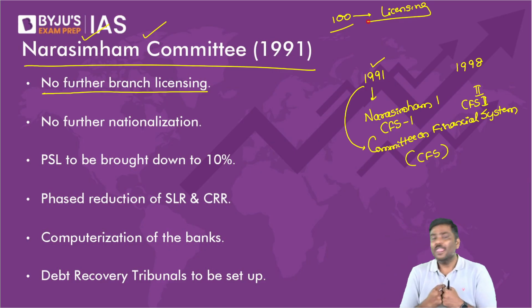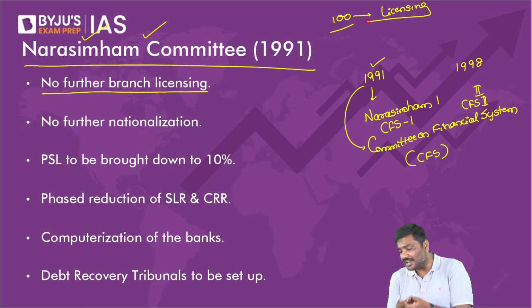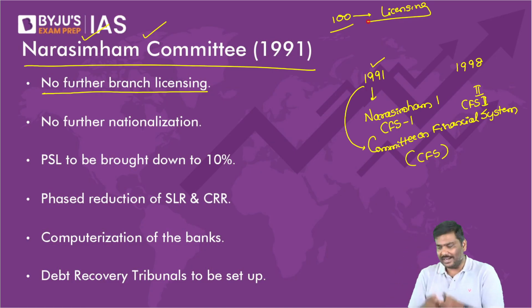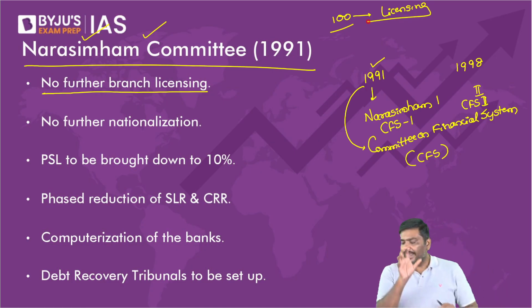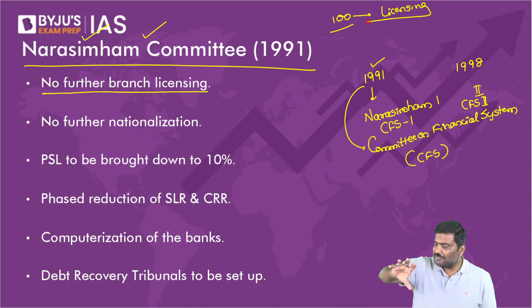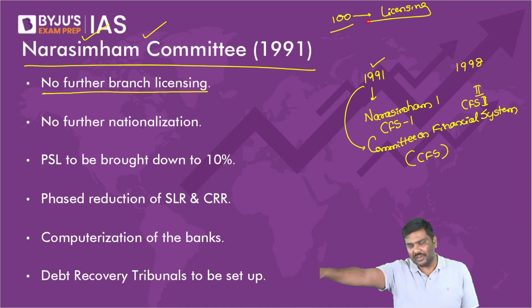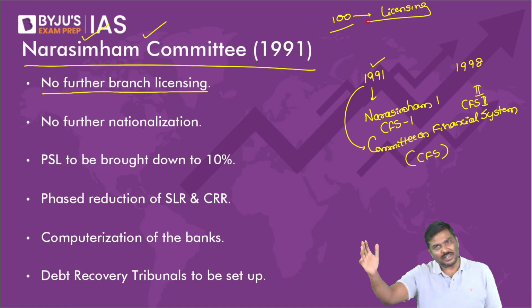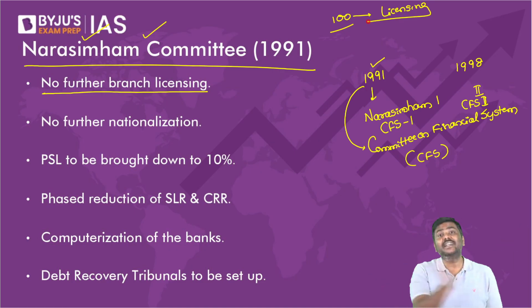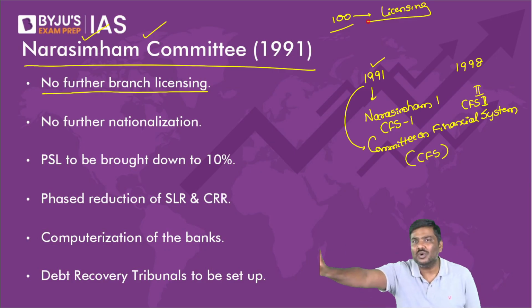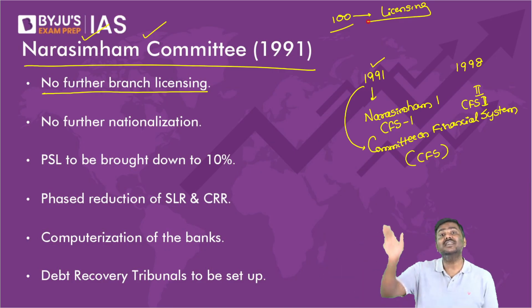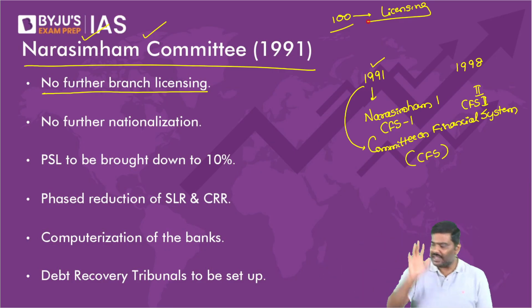If RBI tells you, 25% of branches please open in villages, the remaining 75% you can open anywhere in cities, don't you think through this RBI is pushing banking services towards the rural part of India? So the answer is simply yes.